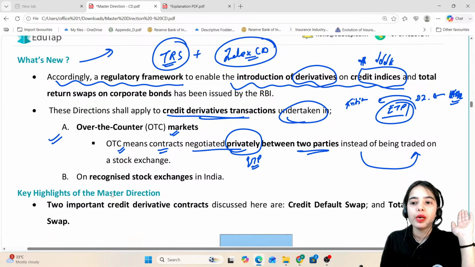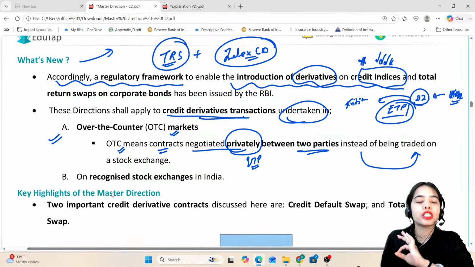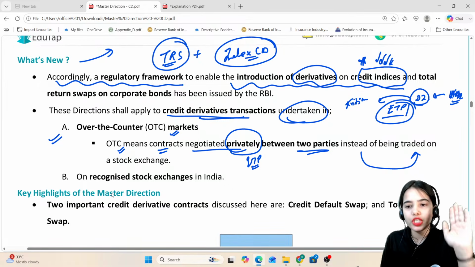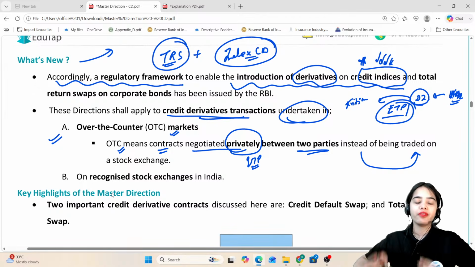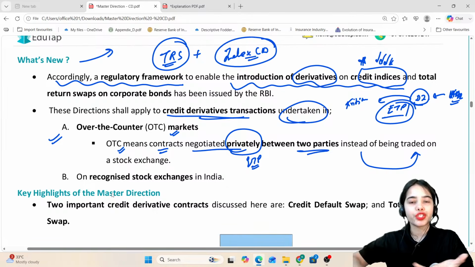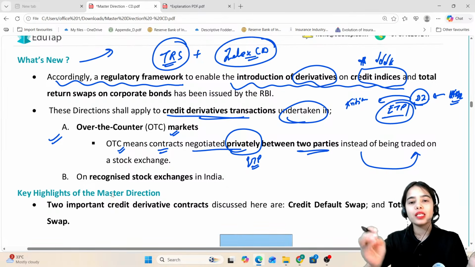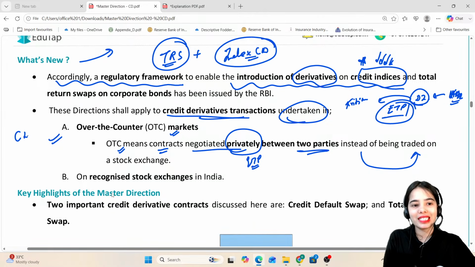So I have purchased this debt instrument that was not on the stock exchange, or I have purchased this debt instrument outside of the stock exchange. So whenever I am doing any transaction outside the stock exchange, that is the over the counter transaction that is happening. So I might be purchasing this derivative, credit derivative transaction.